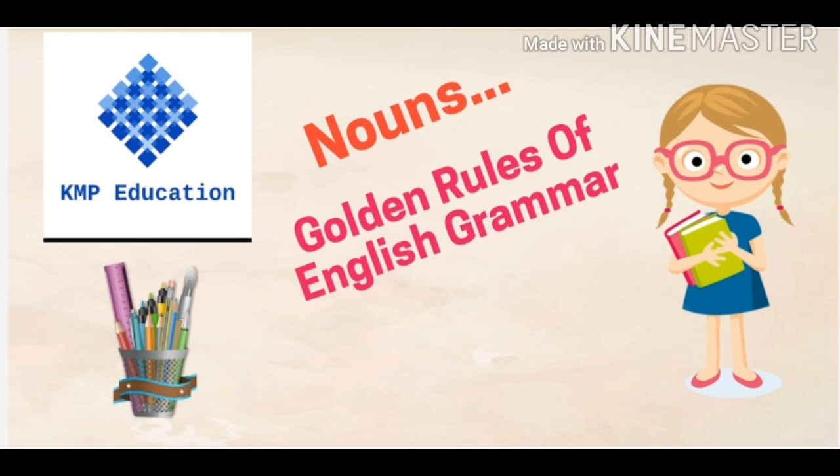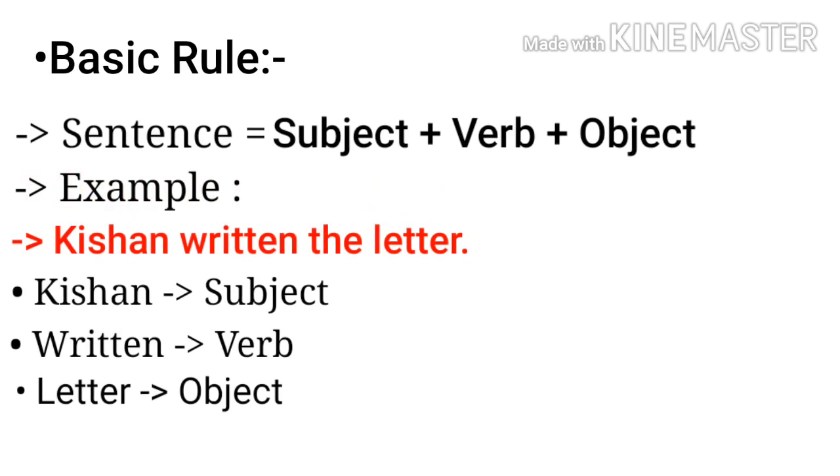So let's start. First of all, the basic rule of an English sentence. A sentence is made with three parts: subject, verb and object. The subject works on the object; the subject performs the action and it impacts the object. I'll give you an example. Kishan wrote the letter. What is the subject here? The subject is Kishan. The verb is wrote. The object is the letter. It is the basic rule.